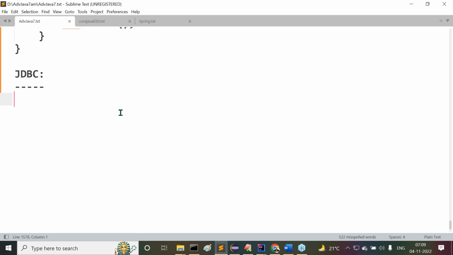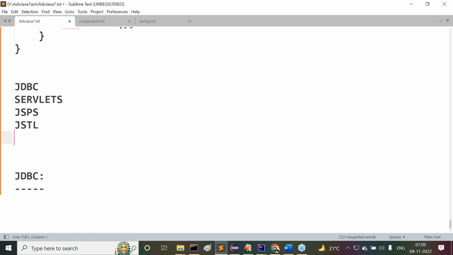Now let's understand this. In advanced Java, what I am planning is: JDBC, next servlets, next JSPs, next JSTL, then expression language. These are the topics we are planning in advanced Java.